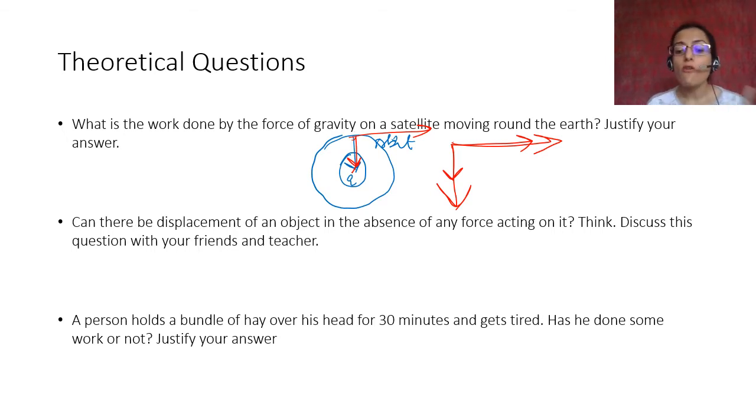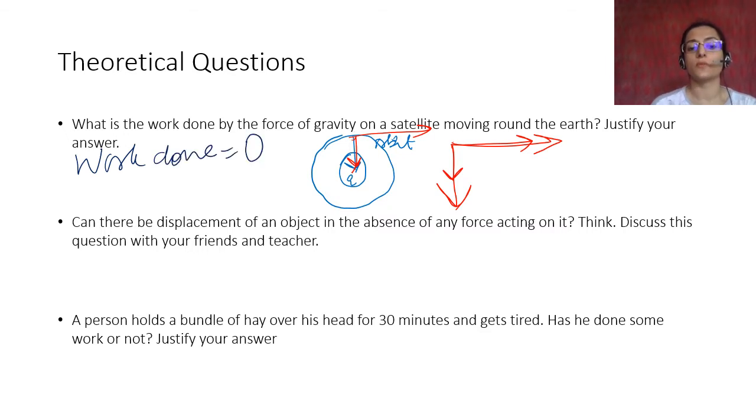Okay, the work done is 0. And how do you justify the answer? You say that the force of gravity working on the satellite is perpendicular to the displacement, therefore no work is done.